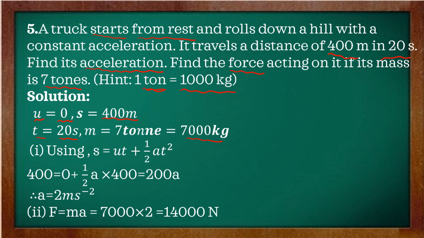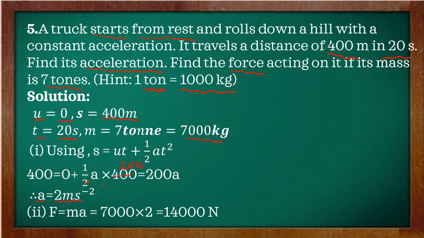T square, here t is 20, so 20 whole square is 400. Half of 400 is 200. That is equal to 200 a. So therefore a is equal to 400 by 200. So a is equal to 2 meters per second square.